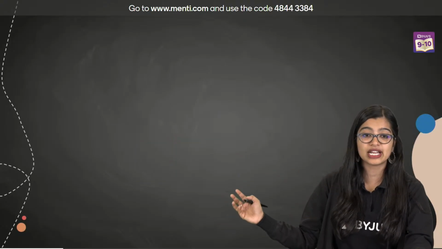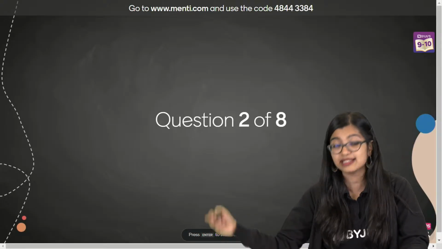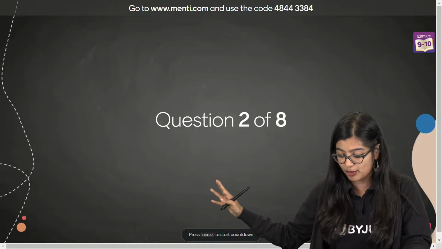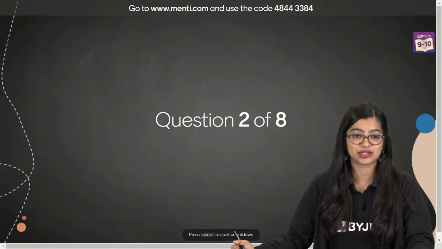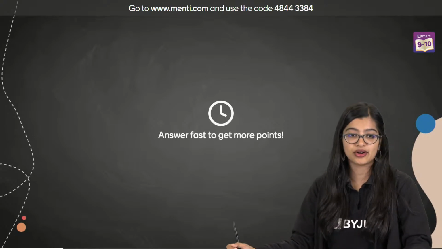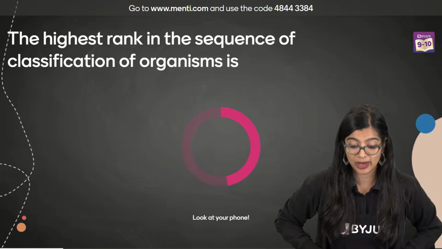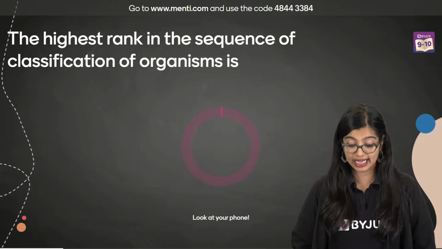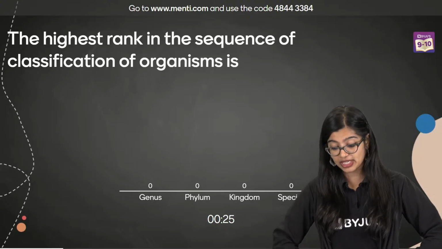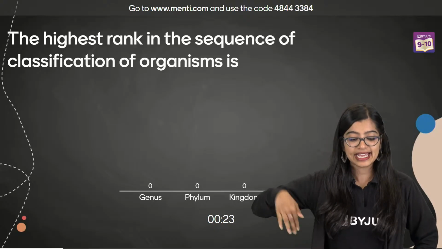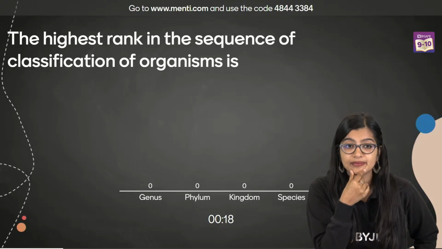All right, moving on to the next question. Question number 2, everybody, on your screens. If you still haven't joined Menti, go to www.menti.com. Type in the code which Vishnu sir will send in the chat, okay? Highest rank of sequence of classification of organisms is what? Kingdom, genus, phylum, kingdom, species. Highest rank in the sequence of classification.